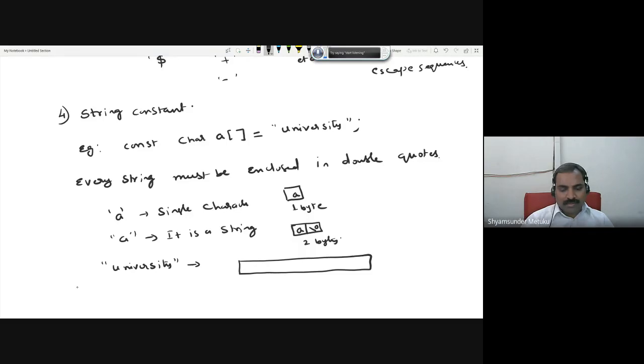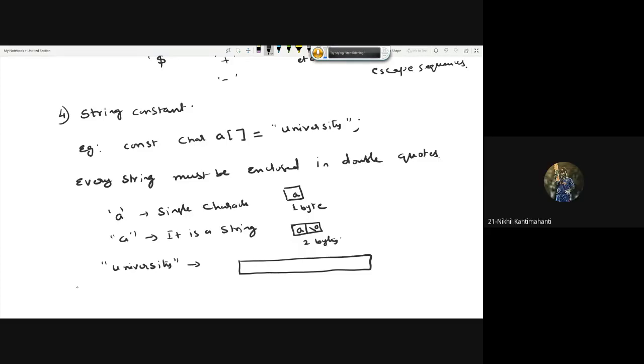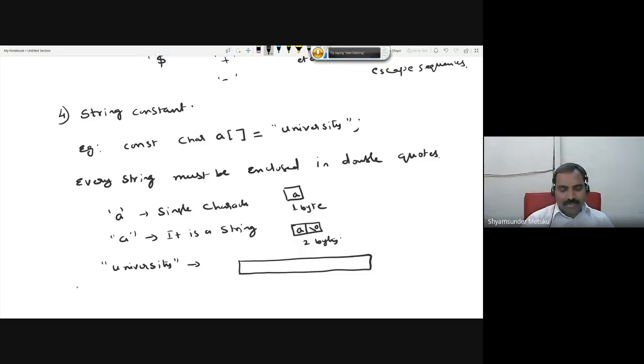How many letters does "university" have? 11. 10, right? 10 plus 1. What is the extra one? The null character. So U N I V E R S I T Y. Is it clear? Total 11 bytes.